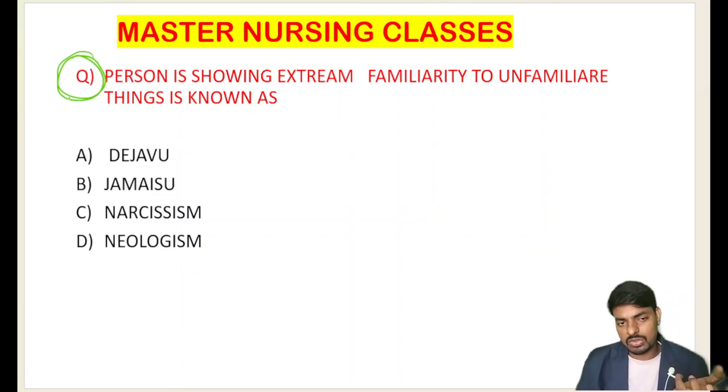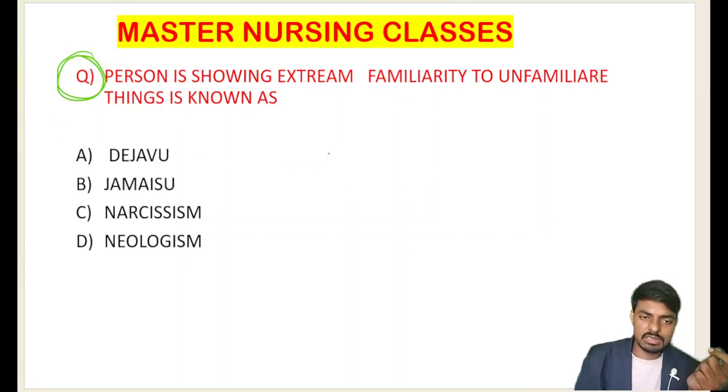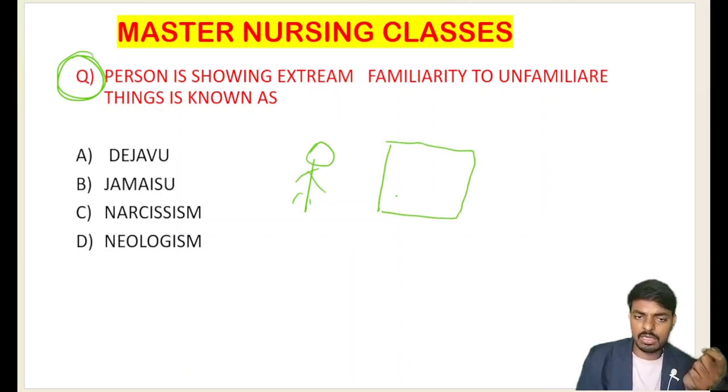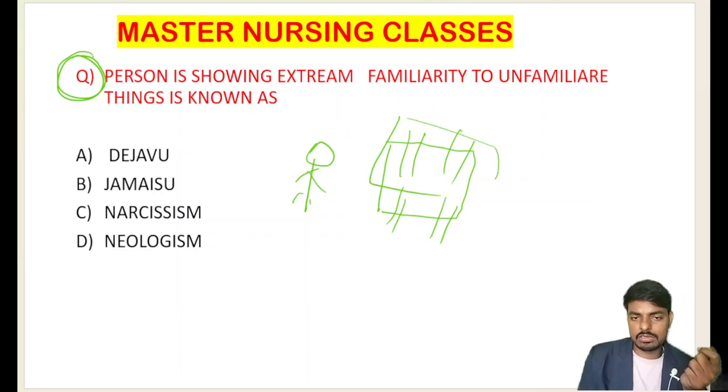Okay, so the last question is like this: the person showing extreme familiarity to unfamiliar things is known as. See students, he is the person who has never ever seen the Taj Mahal. Let me draw the Taj Mahal here. I am not a good artist, but I am trying to draw the Taj Mahal. Here is the Taj Mahal, students.